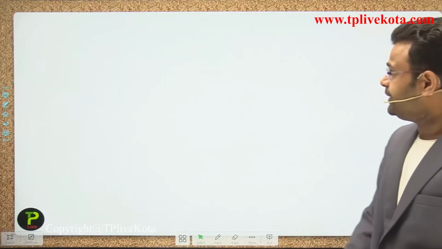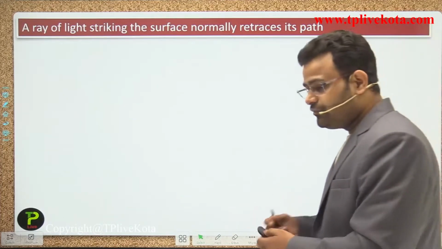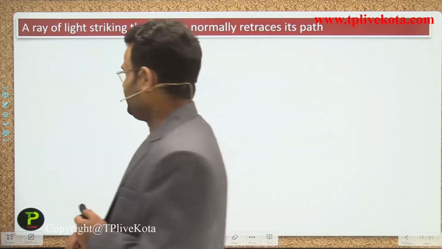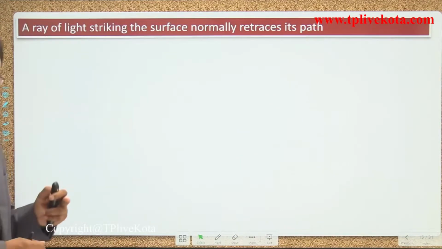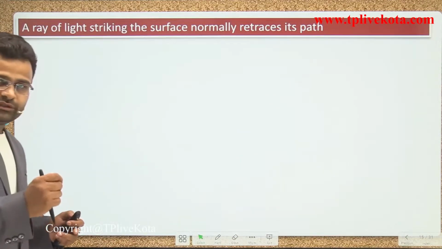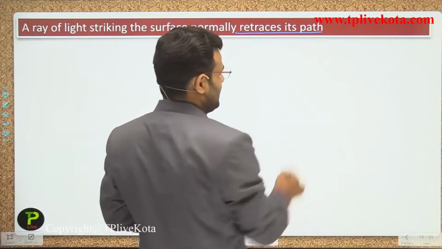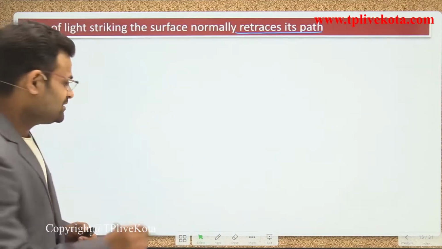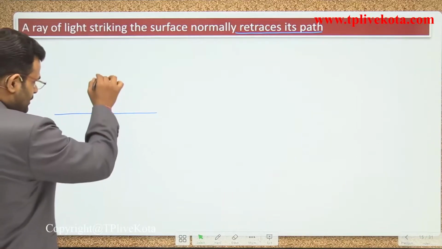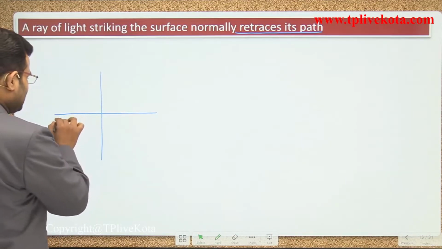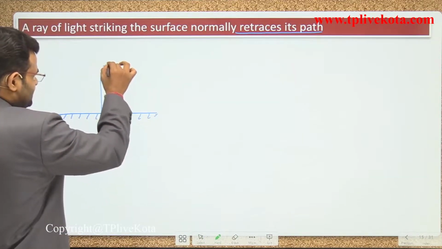Now one more point is what happens and how we use the law of reflection. A ray of light strikes the surface normally. When light strikes the surface, what happens, guys? It retraces its path. What do you mean by retrace? Let's suppose that is a mirror, guys, and this is the normal at that point.